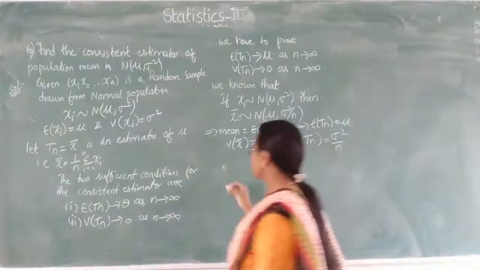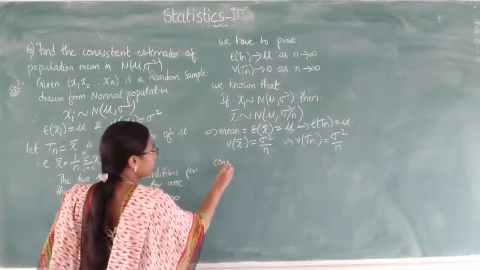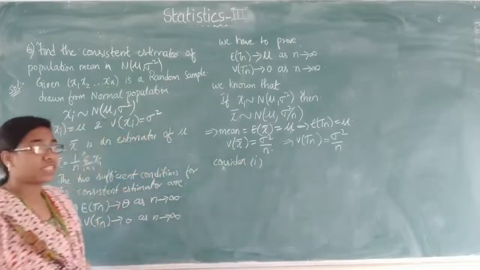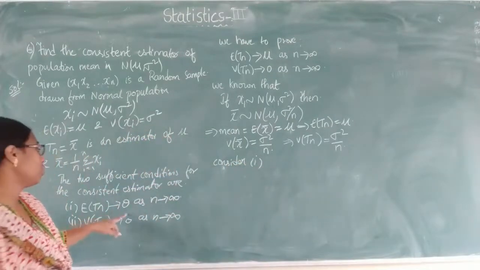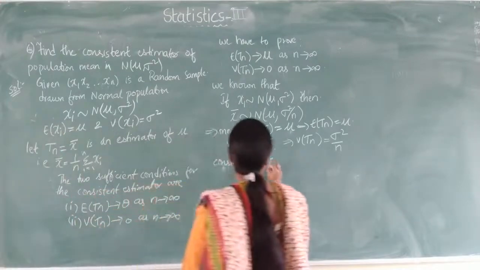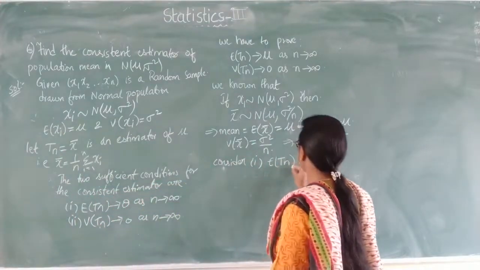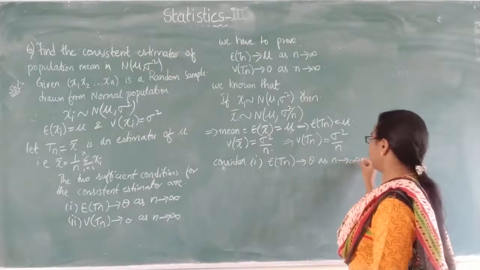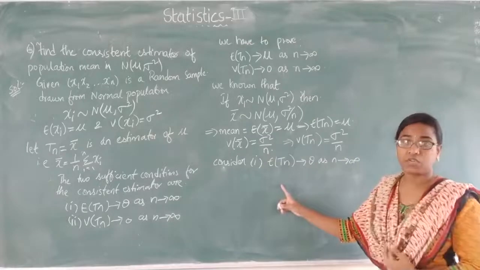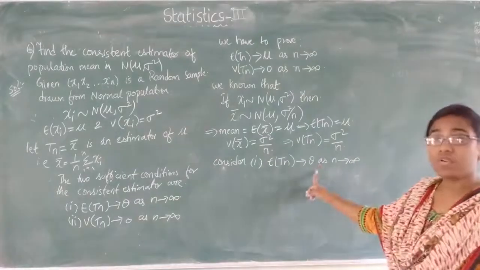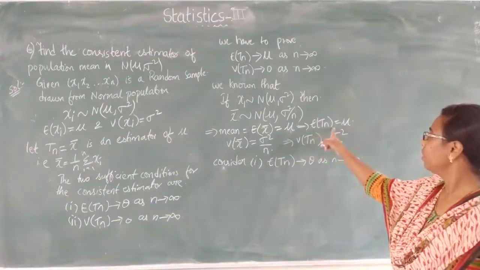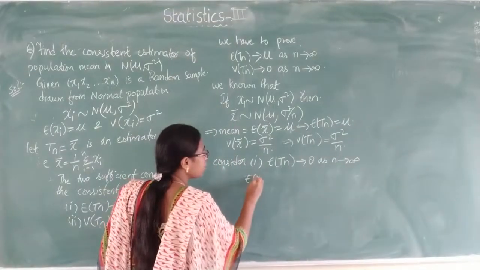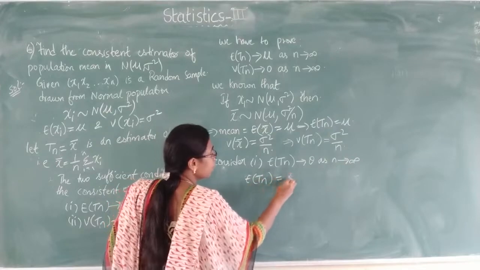So first consider the first condition. What is the first condition? Expectation of Tn tends to theta as n tends to infinity. So what is the expectation of Tn? The expectation of Tn is mu.